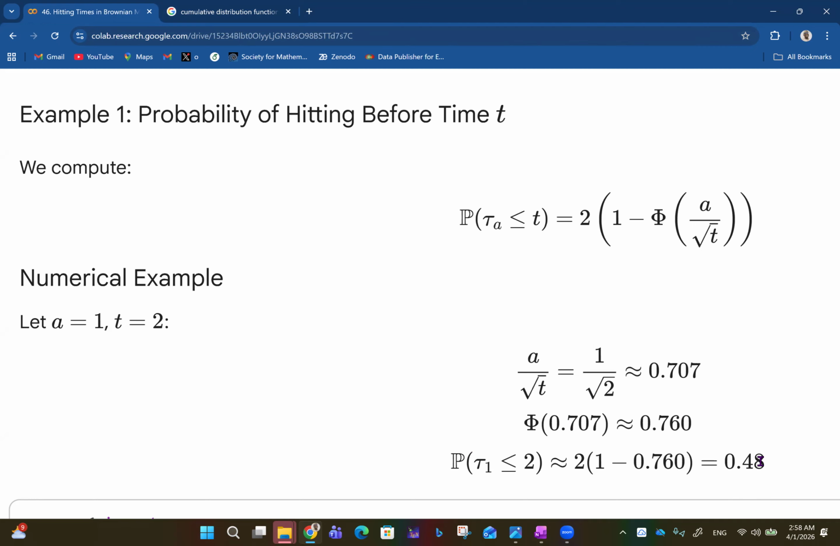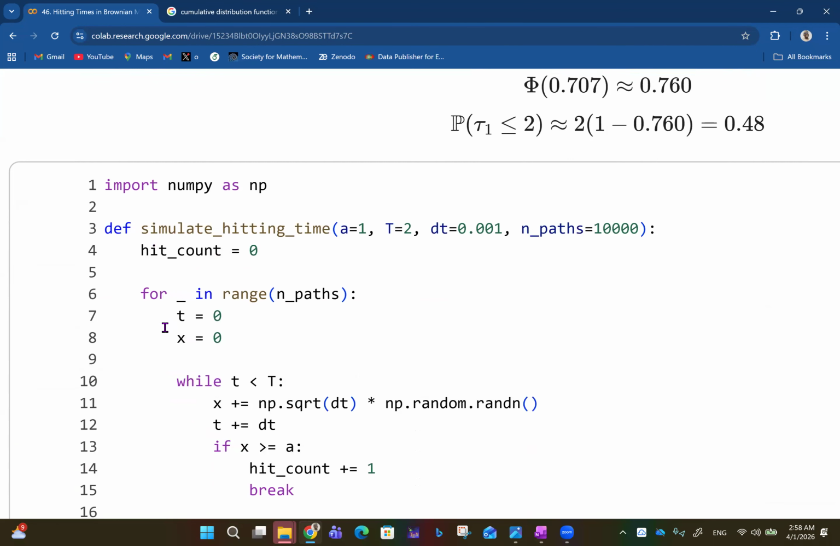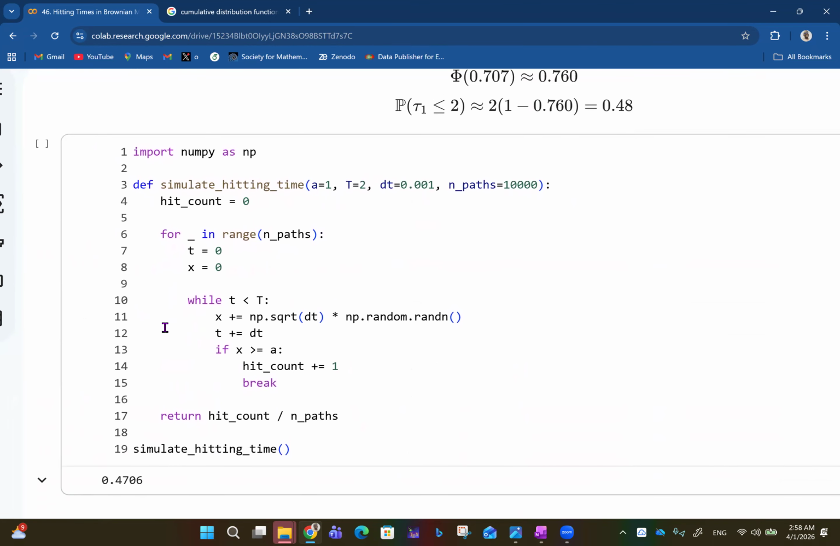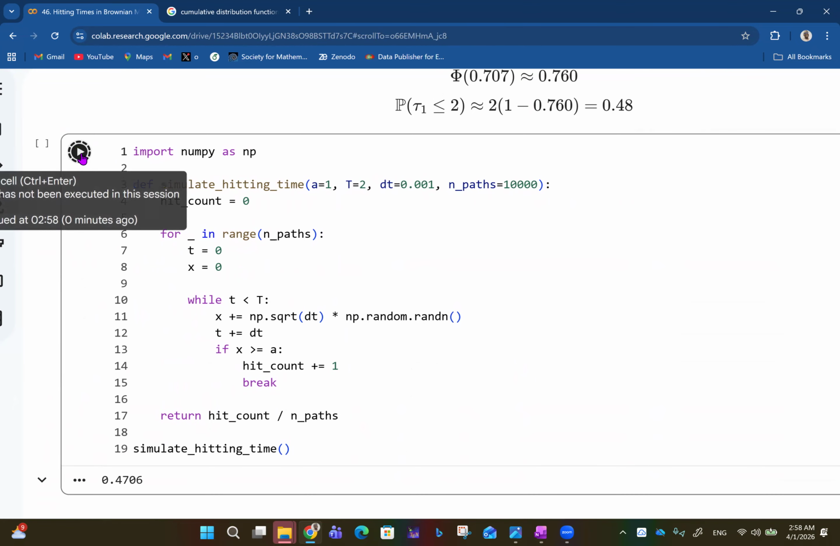That's a probability of 48% that you hit level A before time T. The hitting level 1 before time 2. So the time can be whatever time measurement you are using, maybe seconds, minutes, or hours. And of course, this simulation gives us all of that. Okay, A is 1, T is 2, and then you have all this. So you get